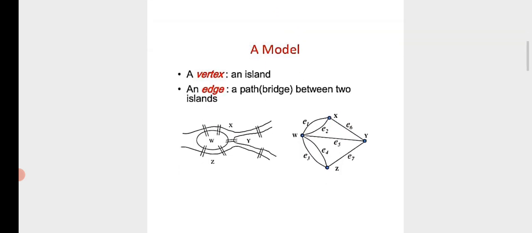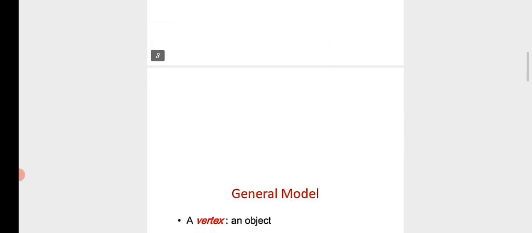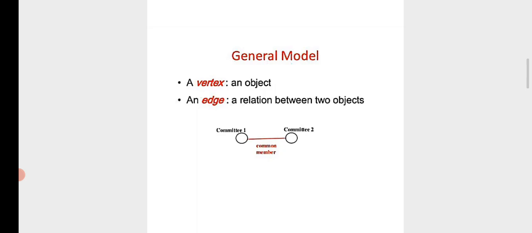Next one, a model. A vertex is an island. An edge is a path or bridge between two islands. Vertex means we consider islands, and the path connecting island to island is called an edge. Next one, general model. A vertex is an object, and an edge is a relation between two objects. Committee 1 and committee 2 are called vertices. The committee member is called an edge.